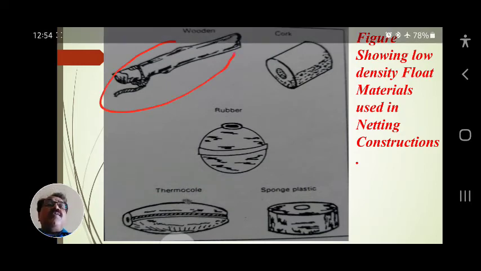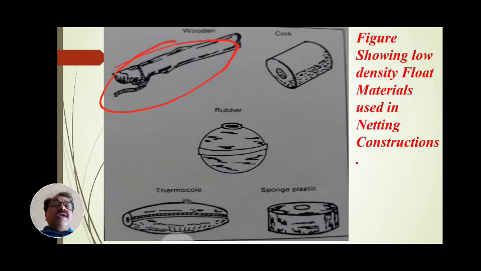This is the wooden float. I have coated it red. This is the float material, the wooden part. These wooden parts act as floats on a number of occasions, in a number of ways.